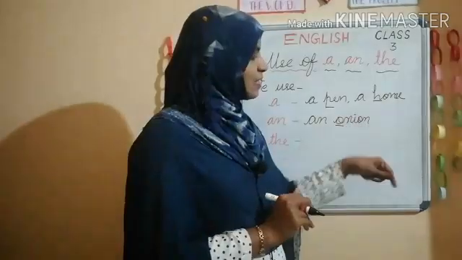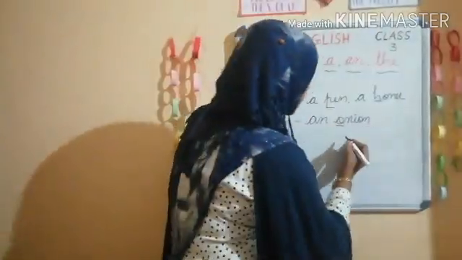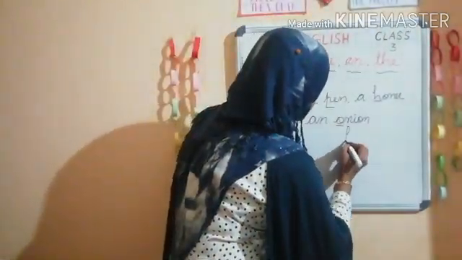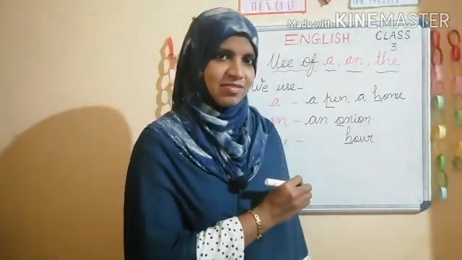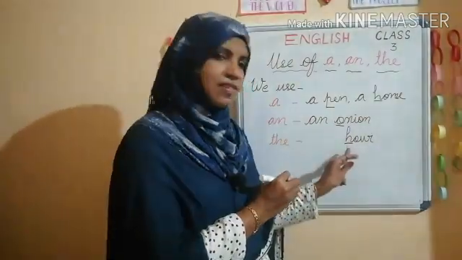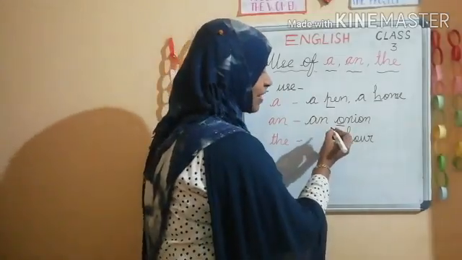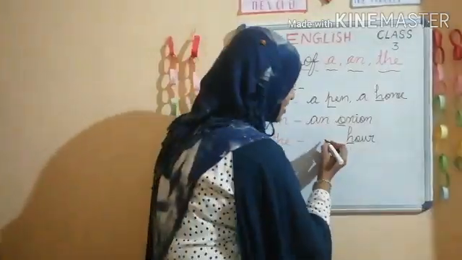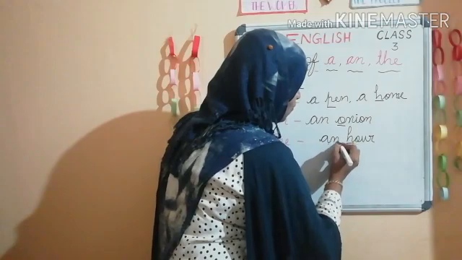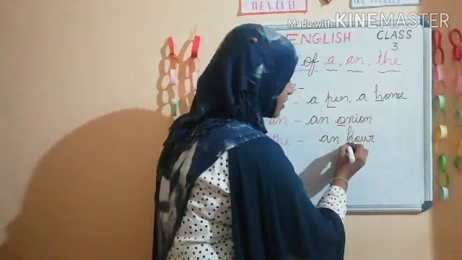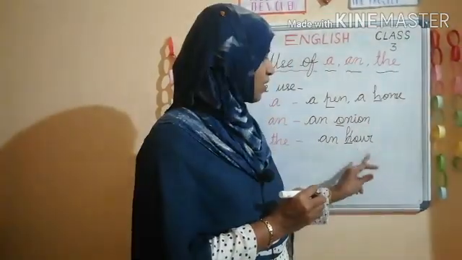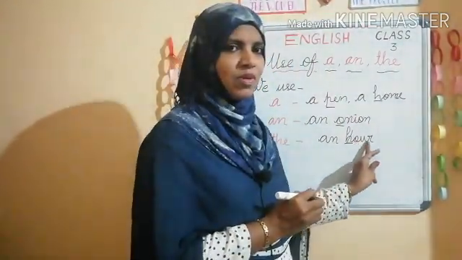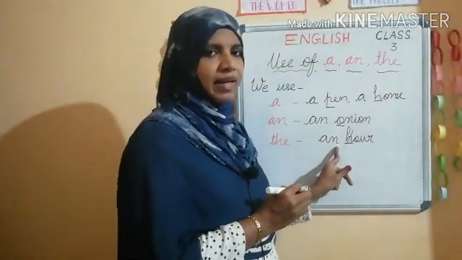Okay, some exception cases are there. For example, hour. See, the first letter is H. It is a consonant. But we should not write a there. What do we want? An. Do you know why? This H is silent. We should not read this one as hour with the H sound. It is not hover. Our. This sound. Okay? So we have to use an.